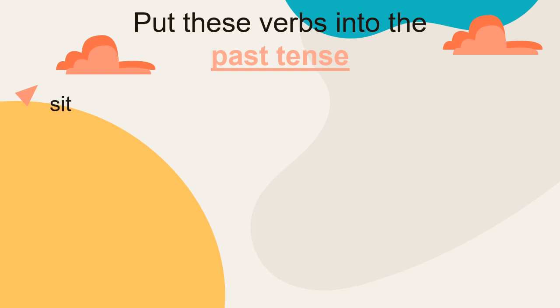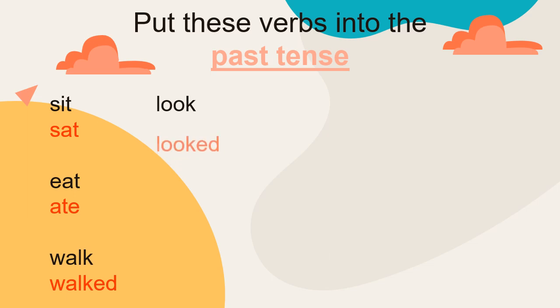Sit, sat. Eat. What is the past tense of eat? Ate. Walk, walked. Look. How would you put look into the past tense? Looked. Write. Put the word write into the past tense. Wrote.